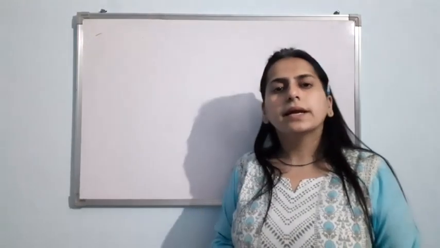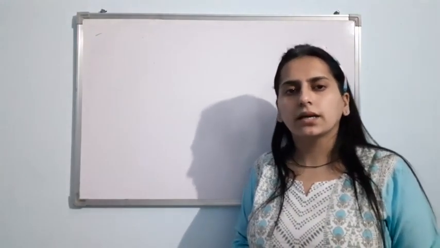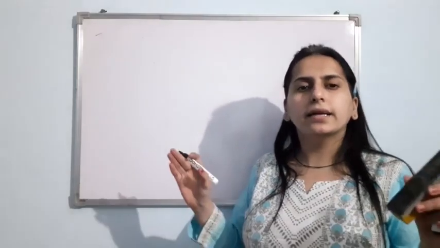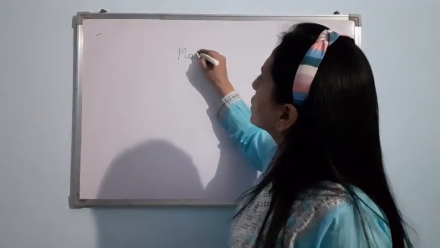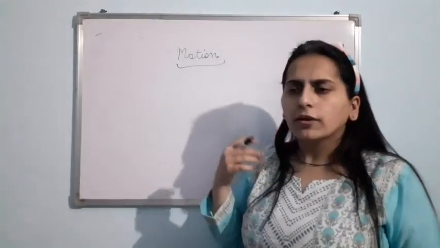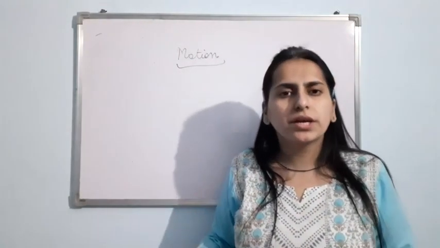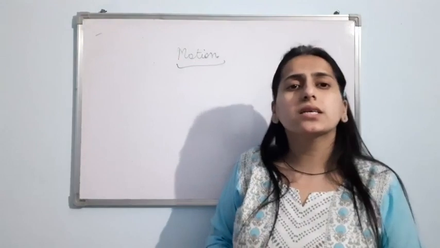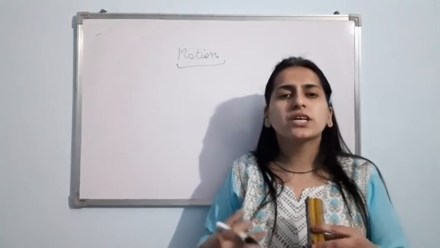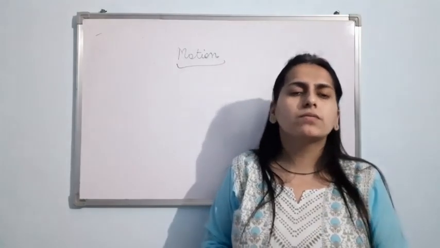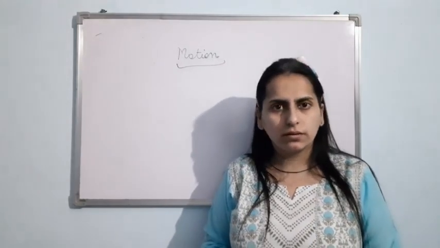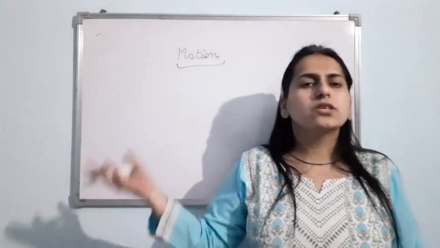So now, let us start chapter number 13, that is motion and time. First of all, what do you mean by the term motion? You have read about motion, types of motion in class 6. When an object changes its place with respect to time, then that object is said to be in motion.